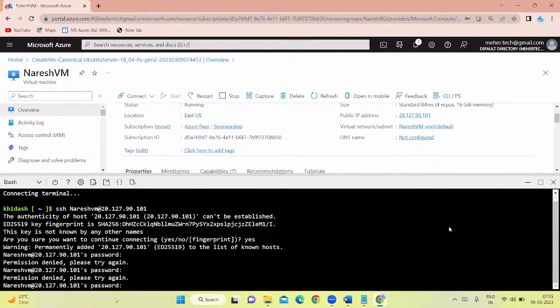Why is it saying permission denied here? Permission denied, please try again. I think I have given this password or something different, I'm not sure.